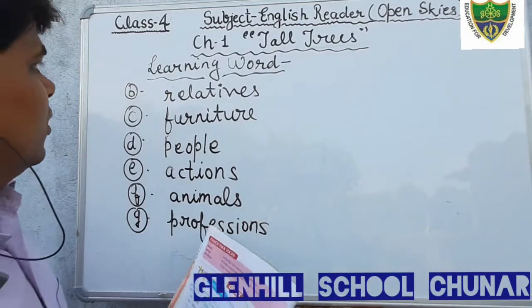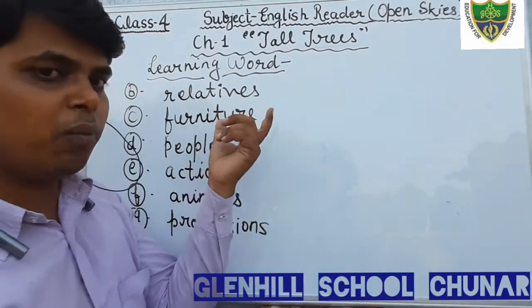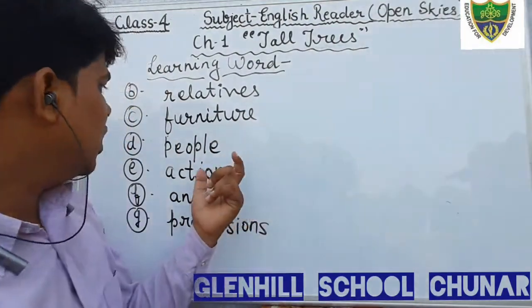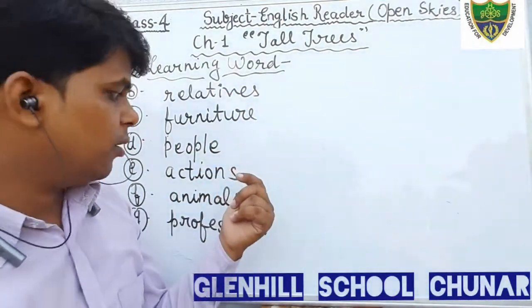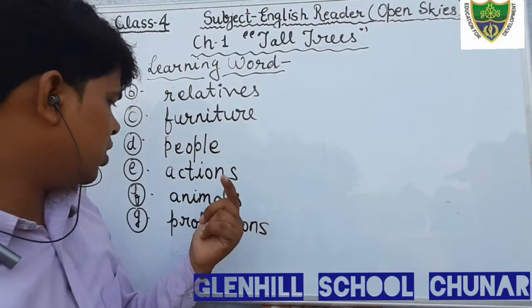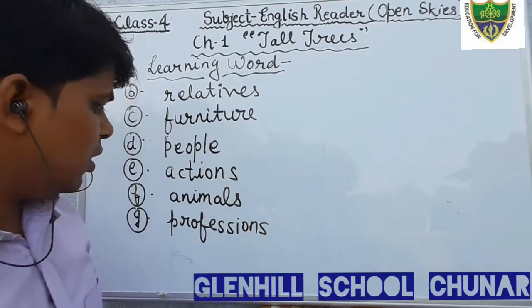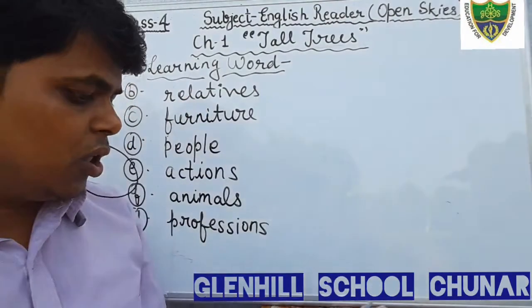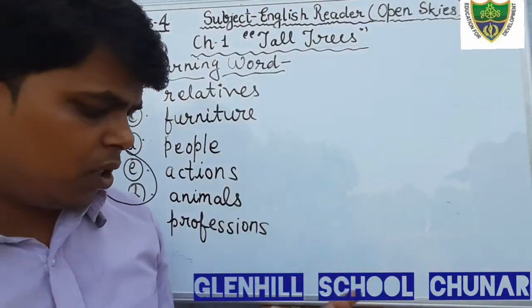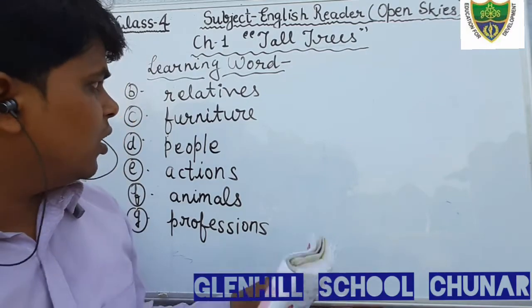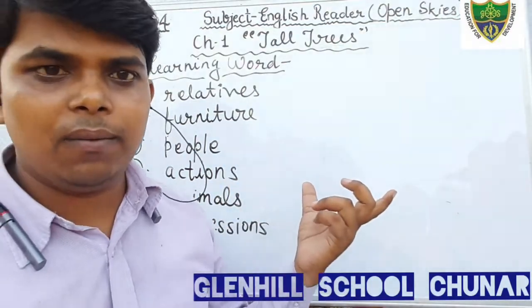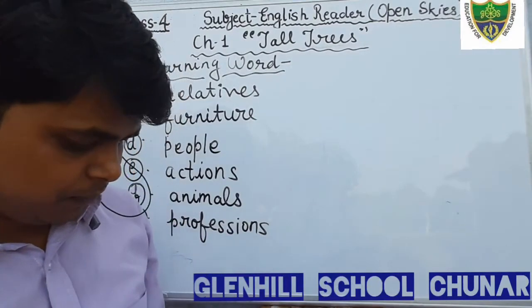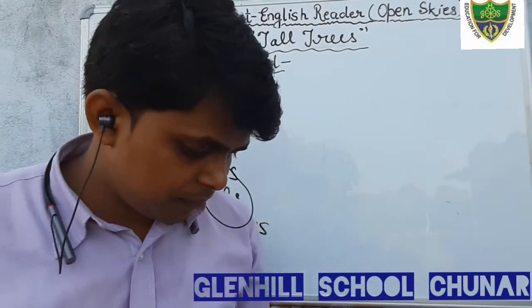Okay students, in question number B you will fill in relatives, in C you will fill in furniture, in D you will fill in people, E actions, F animals, and G professions. In this way the learning words of chapter first, given at page number 10, have been completed. Just fill in all these words in your book, and after that